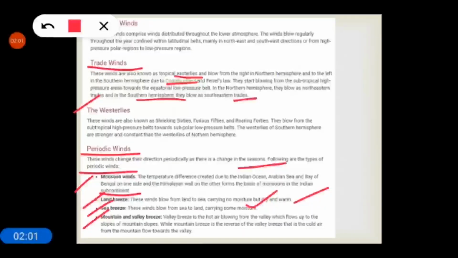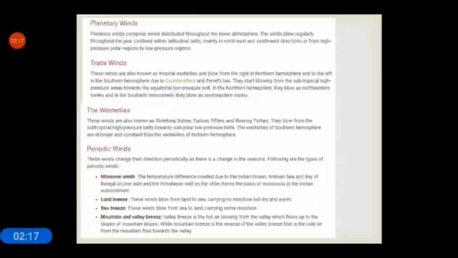Next is land breeze. These winds blow from land to sea, carrying no moisture, but dry and warm. Next is sea breeze. These winds blow from sea to land, carrying some moisture. Next is mountain and valley breeze. Valley breeze is the hot air blowing from the valley which flows up the mountain slopes. While mountain breeze is the reverse of valley breeze, that is, cold air from the mountain flows towards the valley.